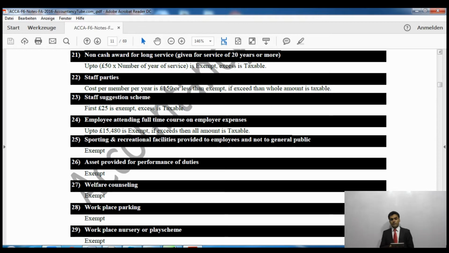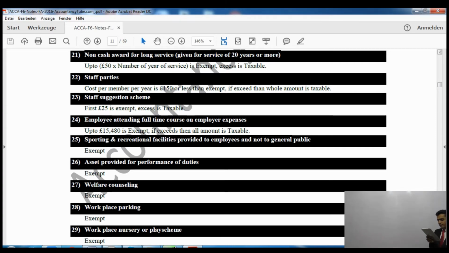Up to £150 will be exempt. If the employer gives you a party for £150, that will be exempt, and if it exceeds, then the whole amount is going to be taxable. So if your employer invites you to a party, you must ask how much they are spending on the treat. If it is 160 quid, then please don't go, because you are going to be charged.